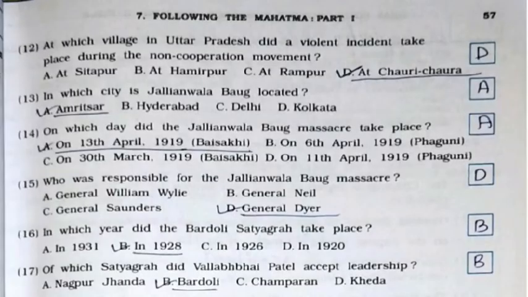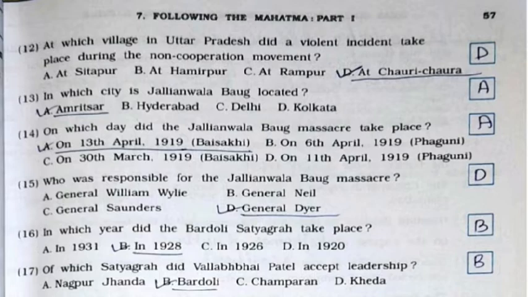12th, at which village in Uttar Pradesh did a violent incident take place during the non-cooperation movement? It's option number D, at Chauri Chaura. 13th, in which city is Jallianwala Bagh located? It's option number A, Amritsar. 14th, on which day did the Jallianwala Bagh massacre take place? It's option number A, on 13th April 1919, that is Baisakhi.